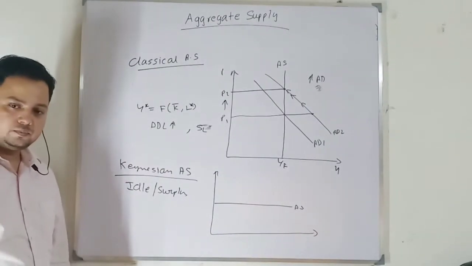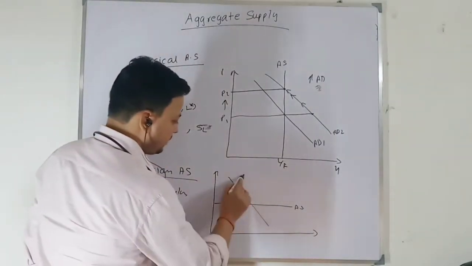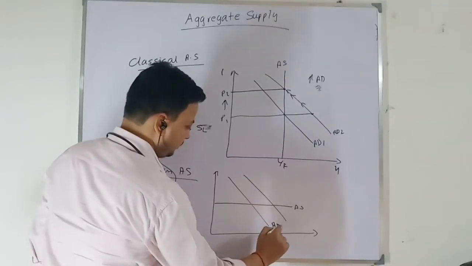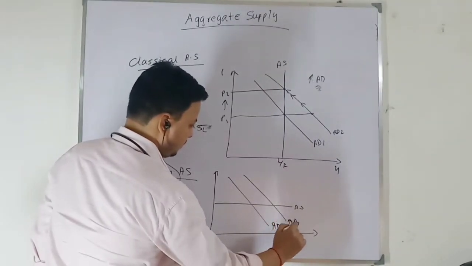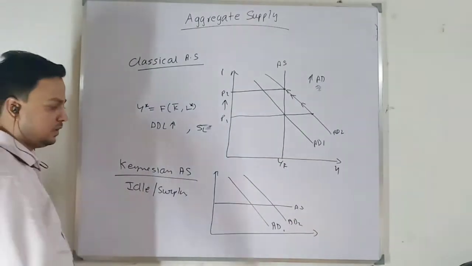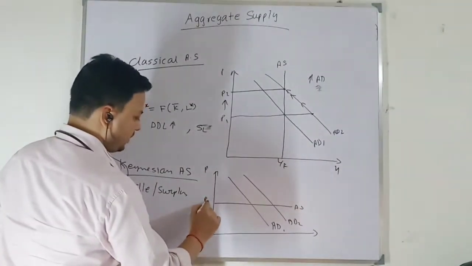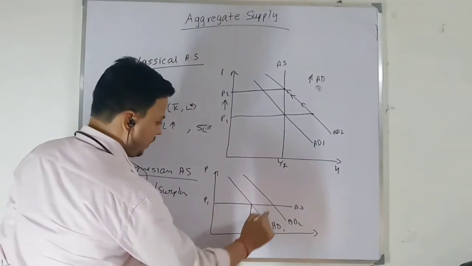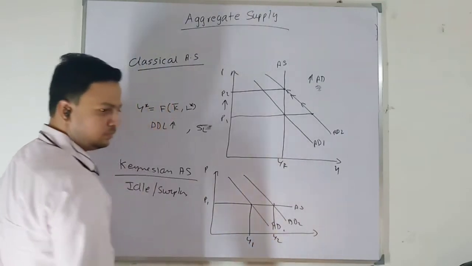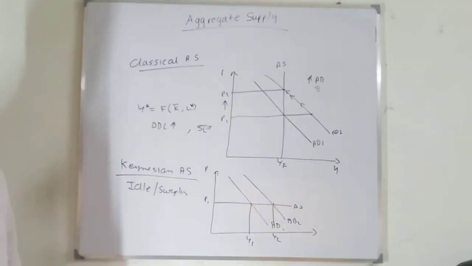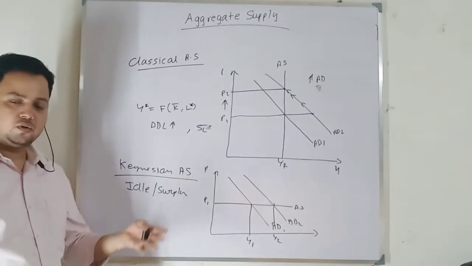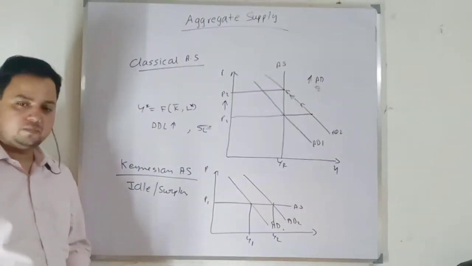In the Keynesian case, you have idle capacity, you have involuntary unemployment, workers are willing to work at the going wage rate. So when there is a fiscal expansion, the aggregate demand curve shifts rightward. So at the same price level, say P1, output increases from Y1 to Y2. And it will not drive up the wage, because of involuntary unemployment, so price will remain the same.